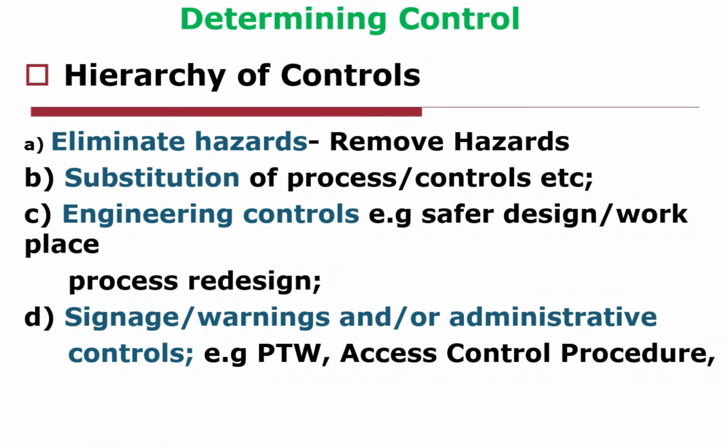Then comes signage, warning, and administrative control. Administrative control is when you have some procedural requirements that you have to comply with. For example, a permit to work system. It's a very common practice in oil and gas to have a permit to work system. So if you are going to work in a refinery, for example, or a gathering center, a booster station, or a chemical plant, or a high risk facility, you are required to get a permit to work.